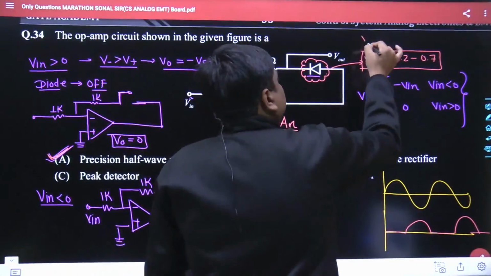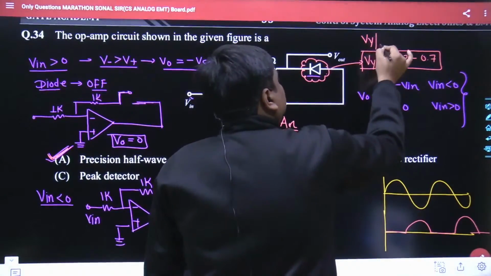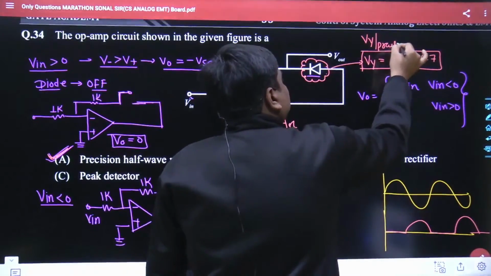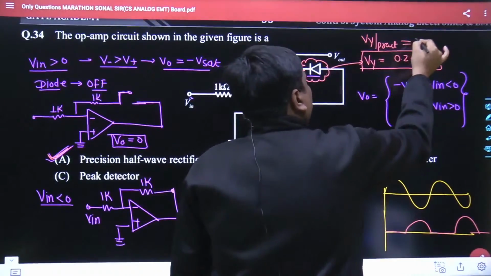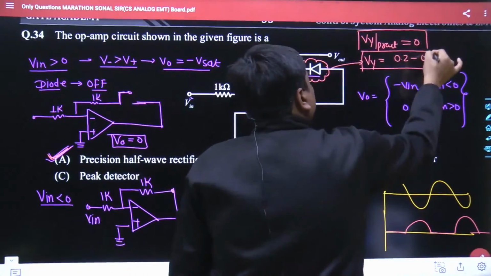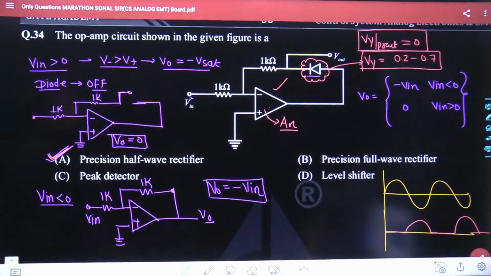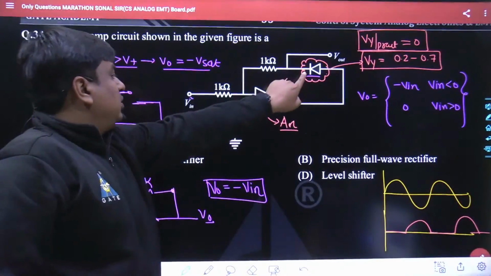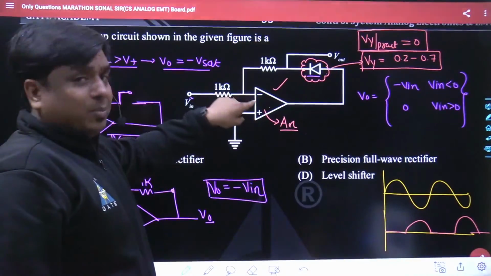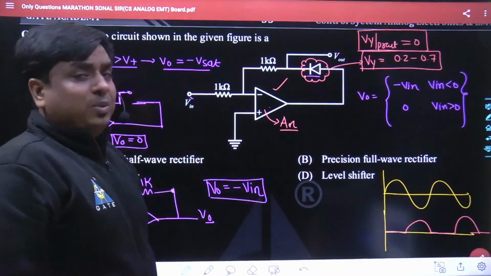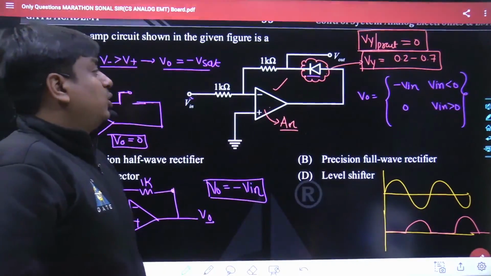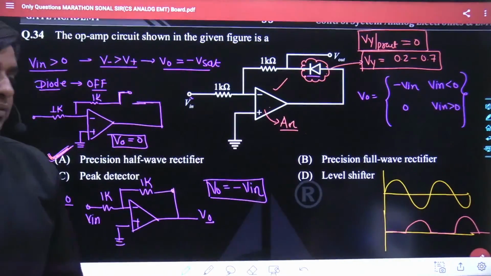In that case, the practical cut-in voltage with this precision rectifier almost becomes 0. Anyways, this is not the right time to discuss more about how the new cut-in voltage had become 0, but yes, that is why this diode is being applied in front of the operational amplifier such that I would be able to achieve the effective cut-in voltage equals to 0.